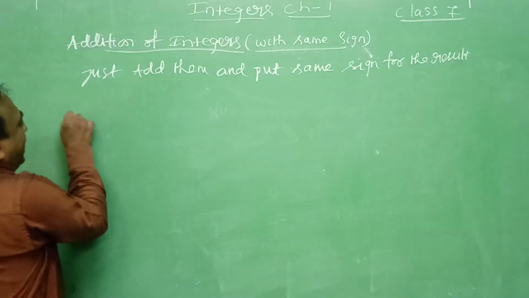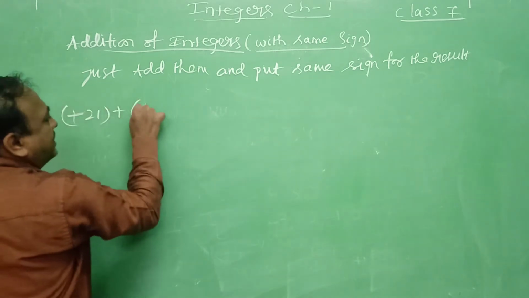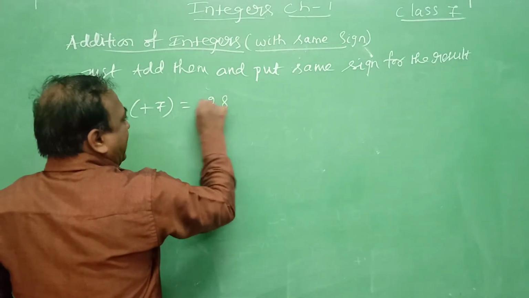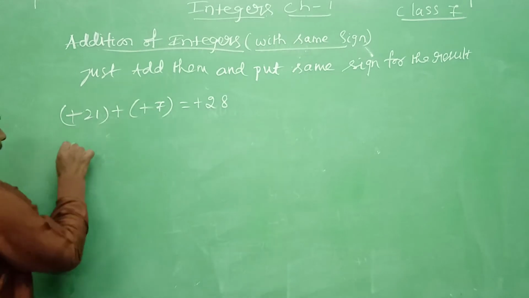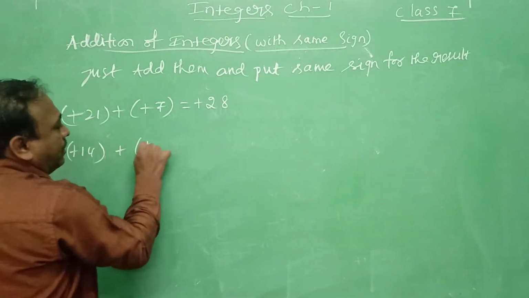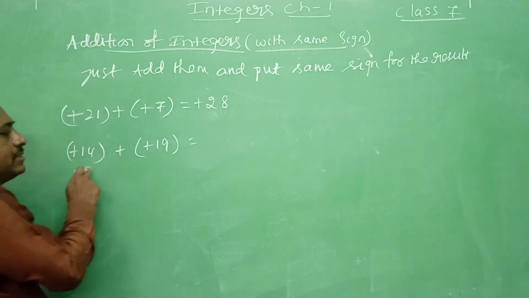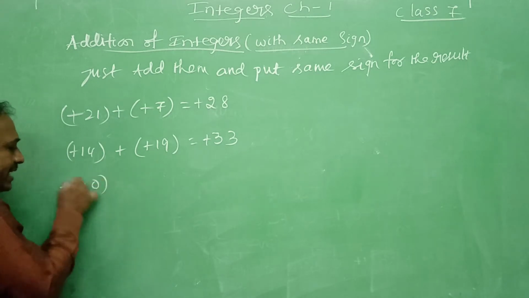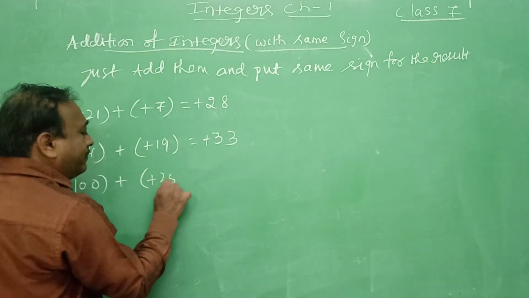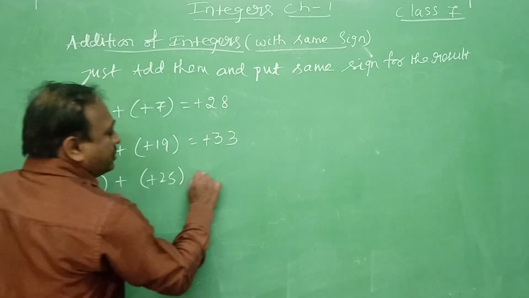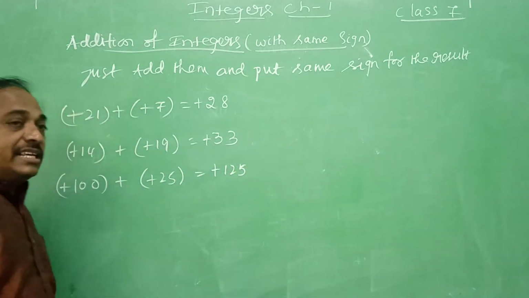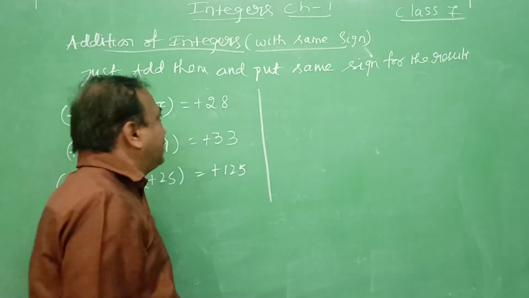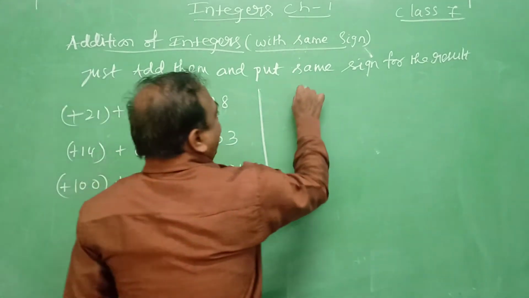Observe it. Plus 21 plus 7. Both are plus, so add and put the same sign. 21 plus 7 is 28, so this is plus 28. Then similarly, plus 14 plus 19. Both are plus, so 33. Add them and put the same sign. Then plus 100 plus plus 25, which will give you plus 125. These are about the positive numbers. Now you see both are negative numbers.